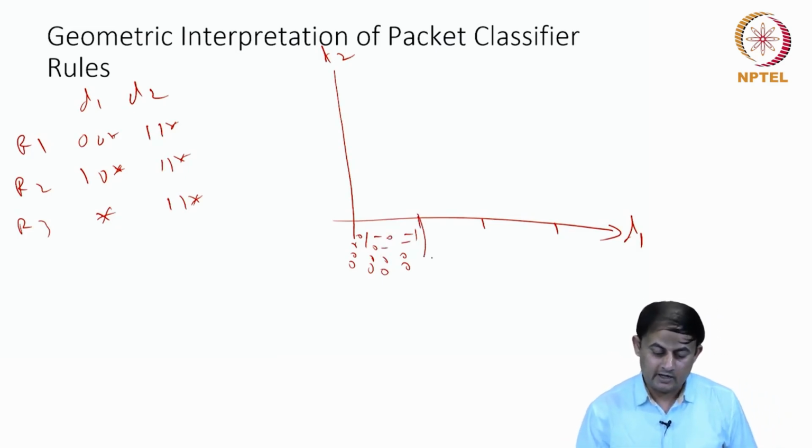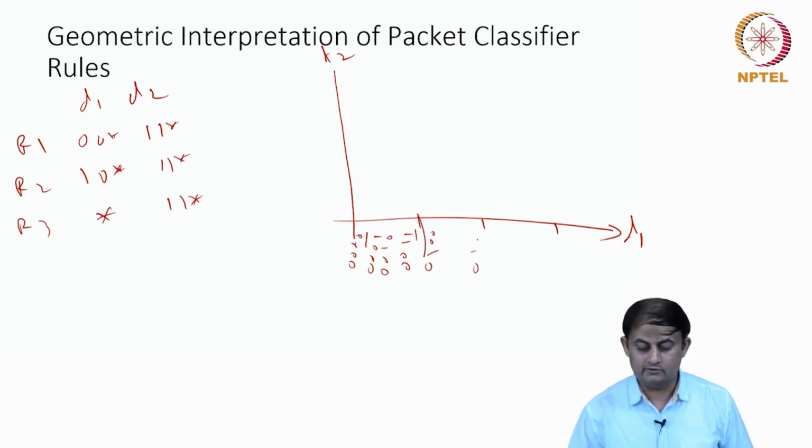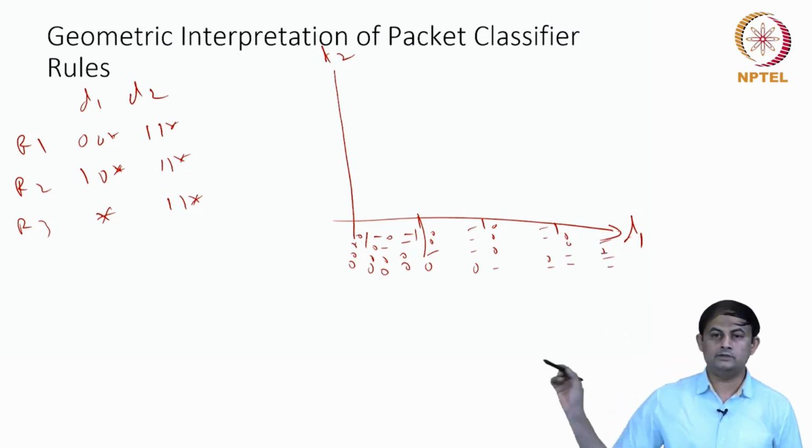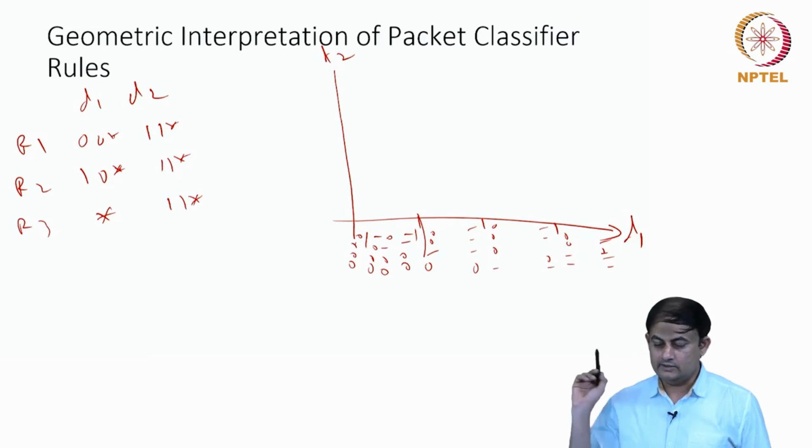The moment I cross this area, I get 0 1 0 0, and this will continue up to 0 1 1 1. When I cross this area, this is 1 0 0 0, this is 1 0 1 1, 1 1 0 0 up to 1 1 1 1. This is the division for the first dimension.